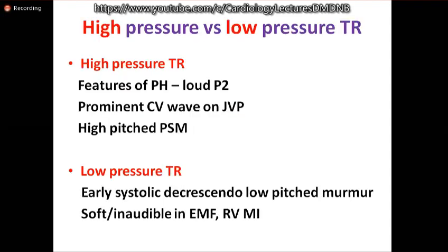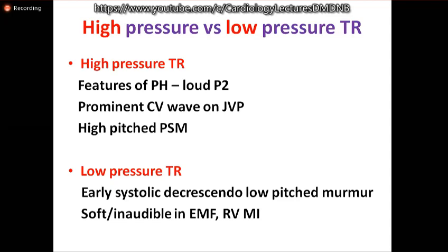High pressure TR will have features of pulmonary hypertension, prominent P2, and a high pitched pansystolic murmur, whereas low pressure TR will have less prominent JVP and hepatic pulsation. And the murmur is early systolic, decrescendo, and more often low pitched. It may be even softer.